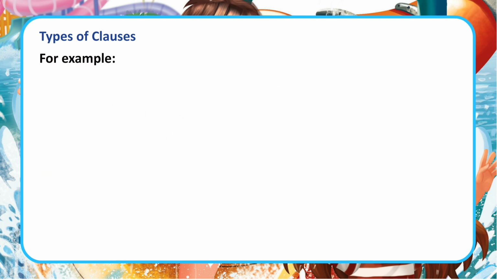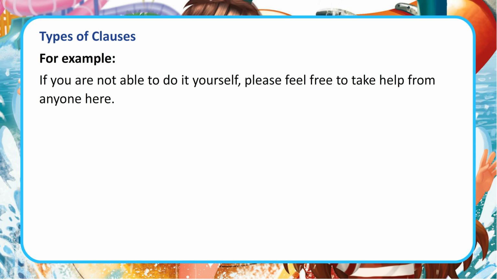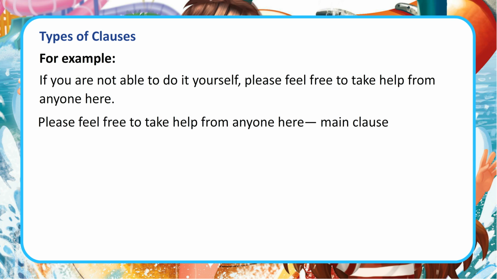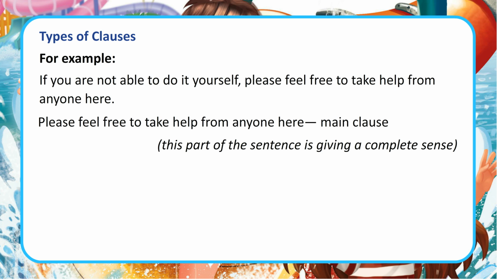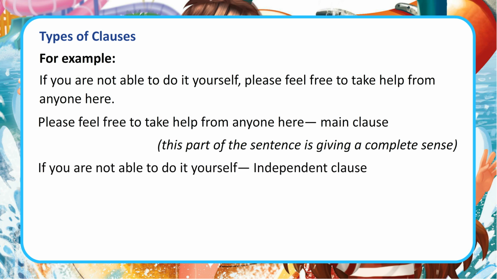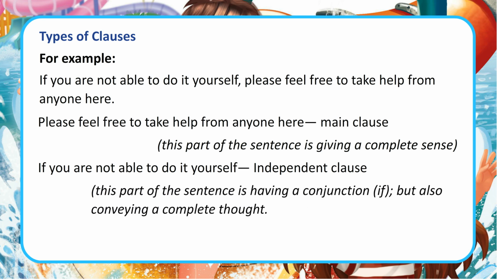For example, if you are not able to do it yourself, please feel free to take help from anyone here. Please feel free to take help from anyone here, main clause. This part of the sentence is giving a complete sense. If you are not able to do it yourself, subordinate clause. This part of the sentence has a conjunction, if, and does not convey a complete thought.